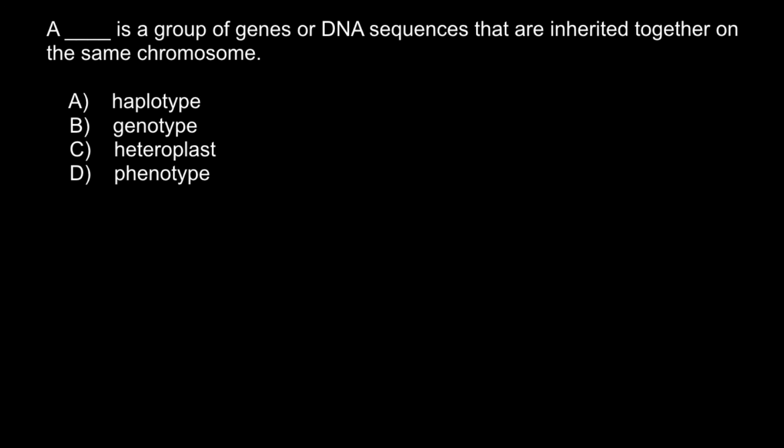A blank space, you have to choose the correct answer, is a group of genes or DNA sequences that are inherited together on the same chromosome. And here are the four answers to choose from.